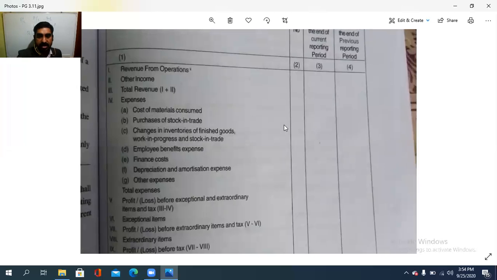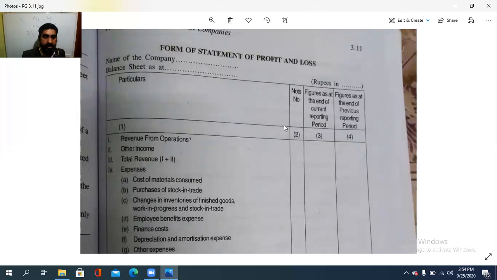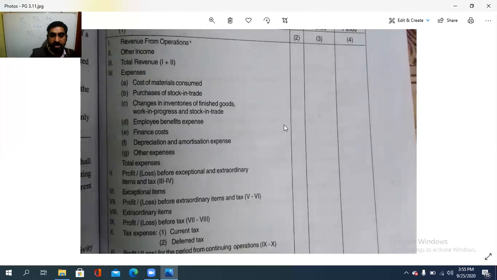See on the screen the format for the statement of profit and loss. See, revenue from operations, other income, total revenue: 1 plus 2, means first and second item, we will get total revenue. Then the expenses: cost of material consumed, purchase of stock in trade, changes in inventories of finished goods, work in progress and stock in trade, employee benefit expenses, financial cost, depreciation and amortization expense, other expenses. So altogether the expense part.